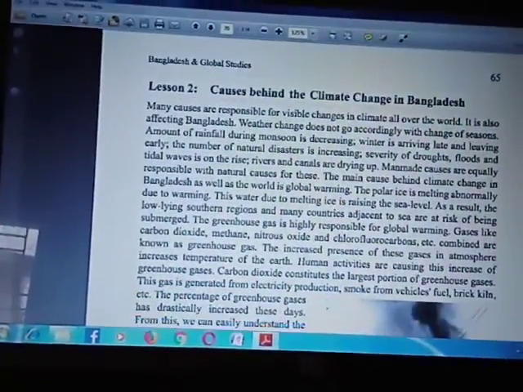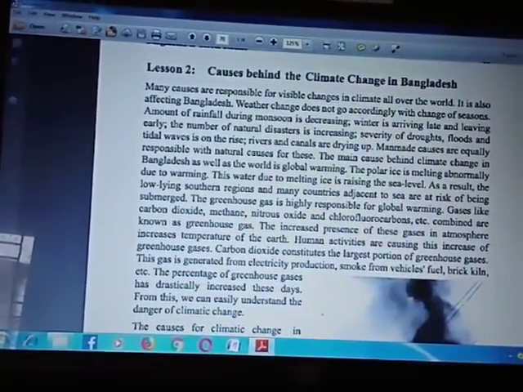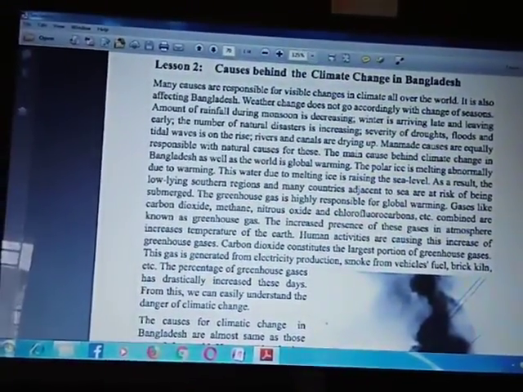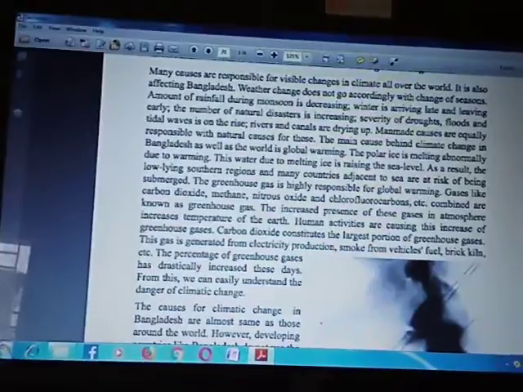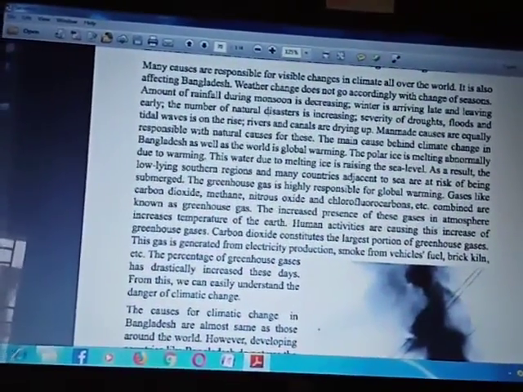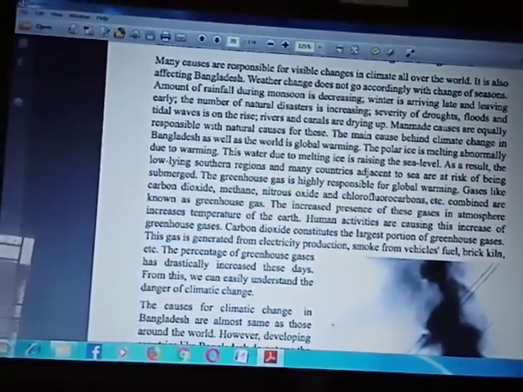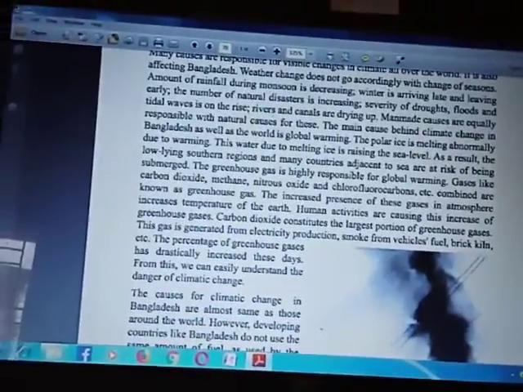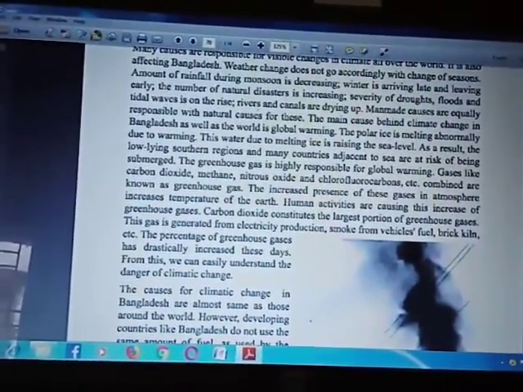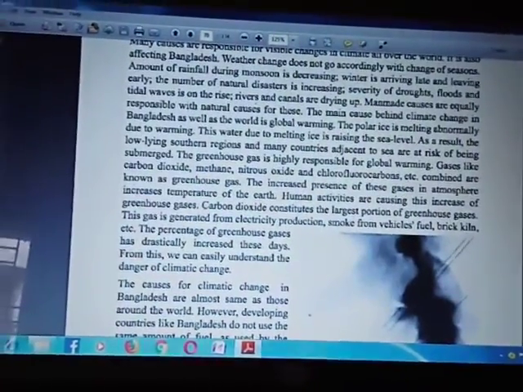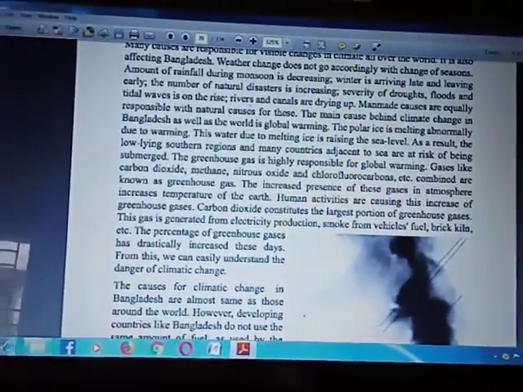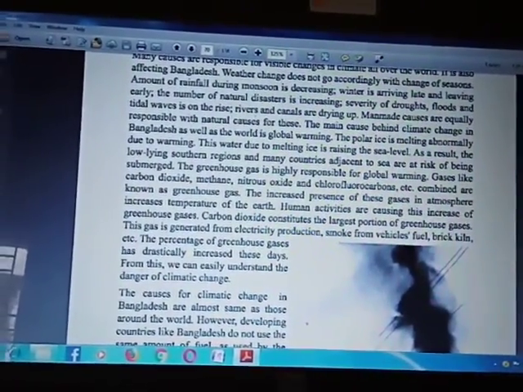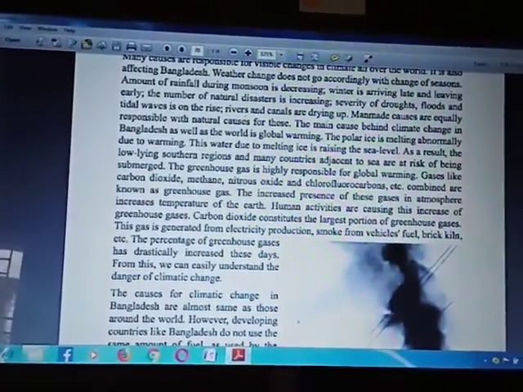So now we discuss the causes behind climate change in Bangladesh. Many causes are visible here. It is also affecting Bangladesh. Weather change does not go accordingly with the change of season. The amount of rainfall during monsoon is decreasing. Winter is arriving late and leaving early. In the last few years we observe winter arriving late and leaving early. The number of natural disasters is increasing, and the severity of droughts, floods, and tidal waves is on the rise, and rivers and canals are drying up.